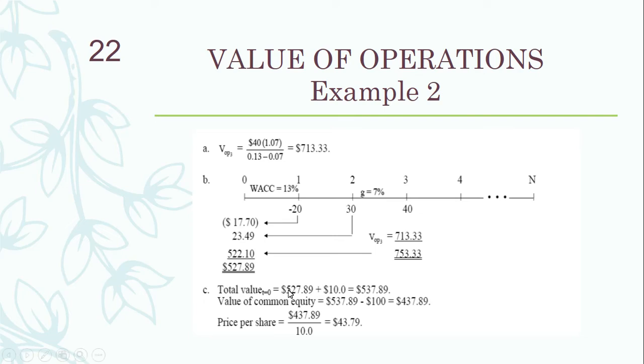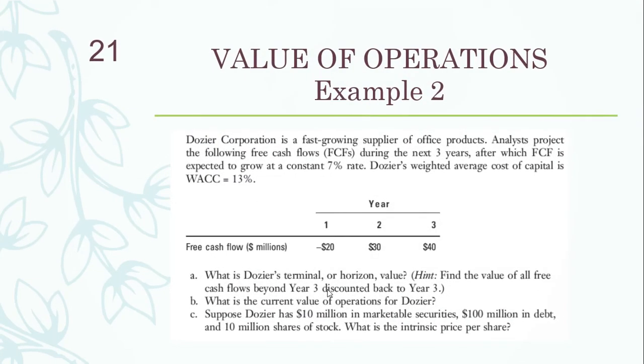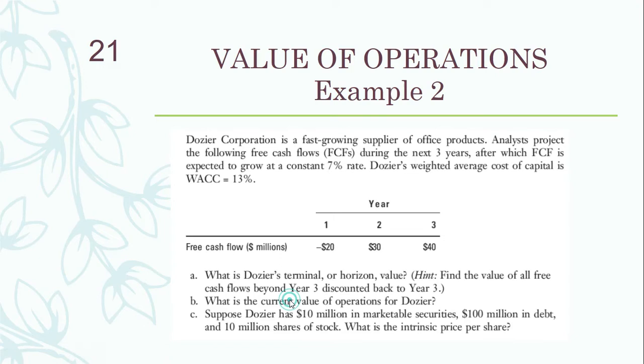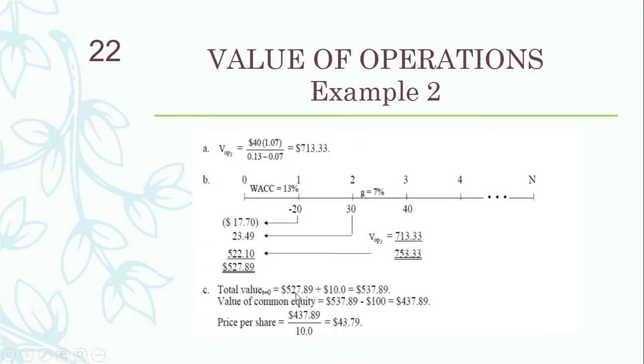So the total value is equal to the value of operations, the value of operating activities, which was calculated in part B. To this we have to add the value of non-operating assets, which is the 10 million of marketable securities. Sorry, the 10 million here is our marketable securities. So the value of operations that we calculated in part B plus these marketable securities becomes the total value of our company.